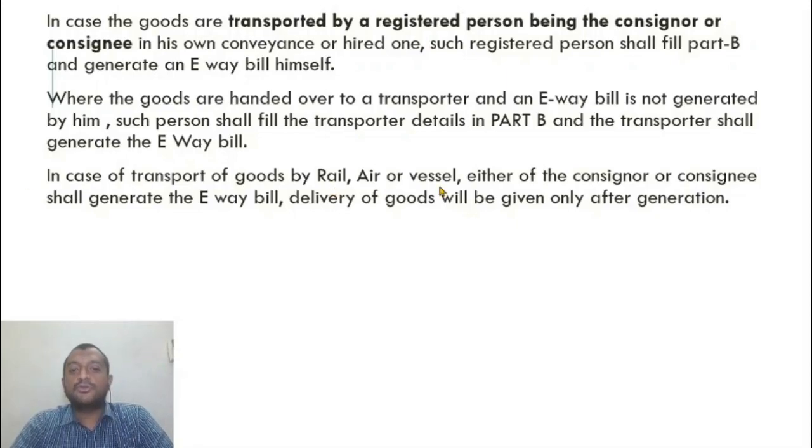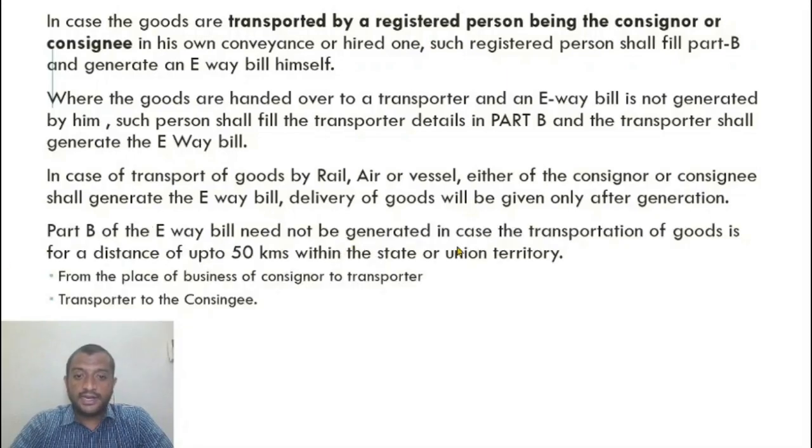In case of transport of goods by rail, air, or vessel, either the consignor or consignee shall generate the e-way bill. Delivery of goods will be given only after generation. See, if you transport goods by rail, at the destination, the Indian Railways will give you delivery only if you submit a valid e-way bill after generating. Unless and until that is done, the goods are not given to you. So that is a mandatory thing.